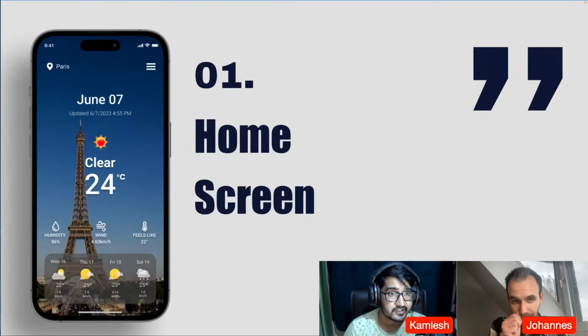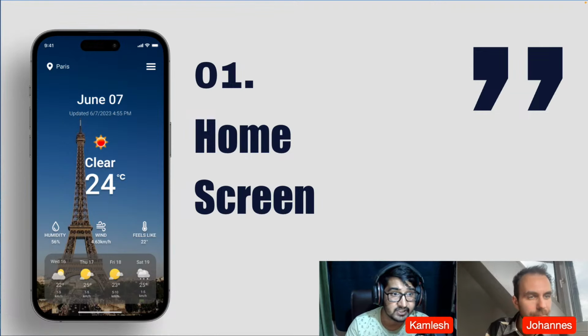So the first screen will be the home screen, where your city's weather will be shown. And in the same screen, there will be some forecast for upcoming days as well. And this city may be Paris, London, or whatever you have added in your app. But basically, the weather should depend on the city.